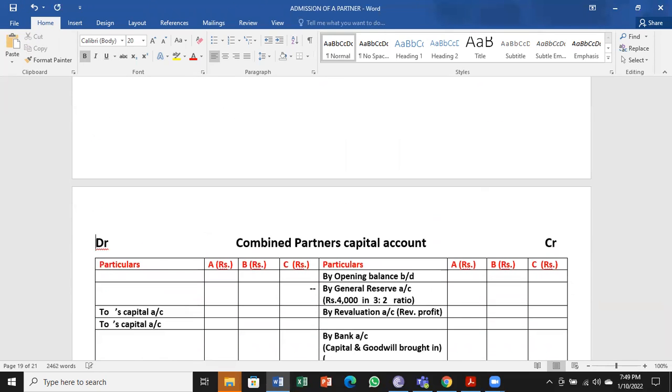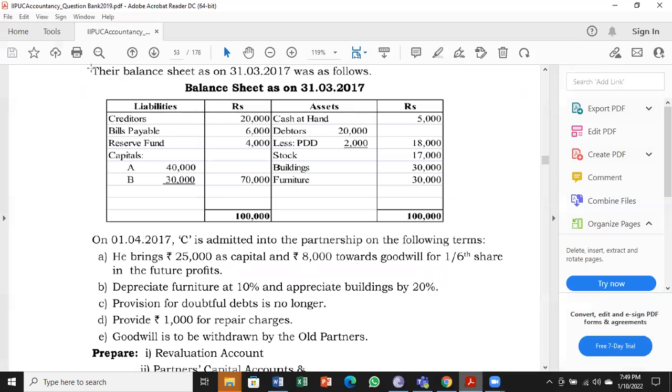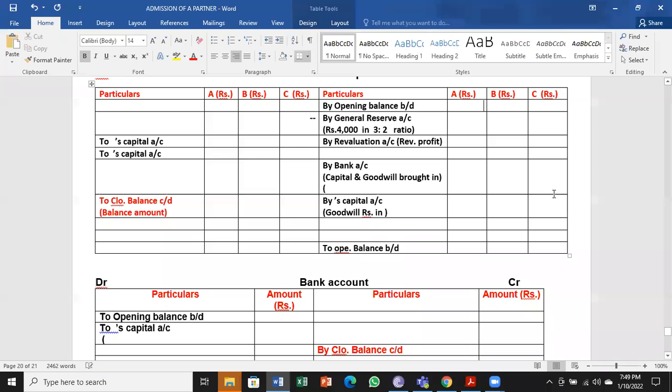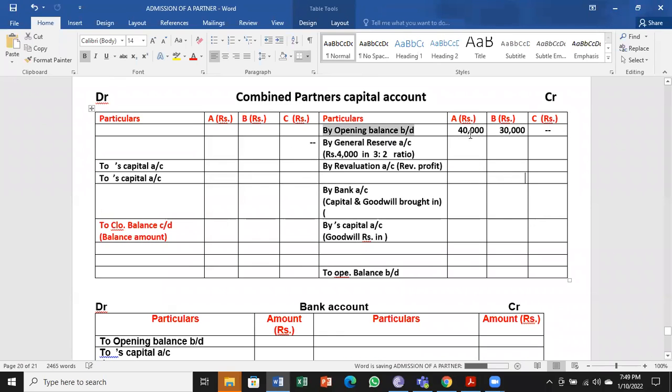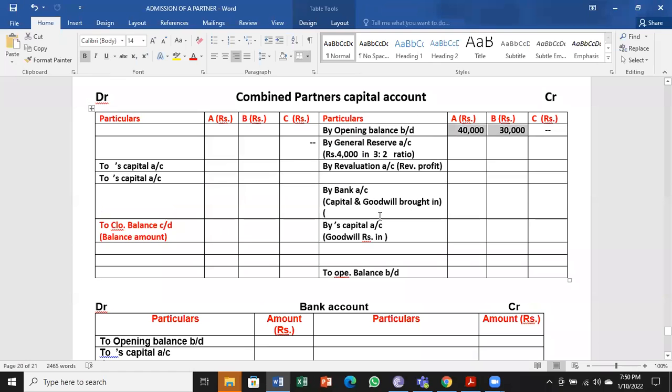Let me come to the partners capital account. As usual, opening balance we have to take first. Opening balance of A and B 40,000 and 30,000. By opening balance brought down, for A and B 40,000 and 30,000. The next is most important. As I told always, we have to find for reserves or general reserve. So we have here reserve fund 4,000. So reserve fund 4,000 to be divided in 6:4 ratio.